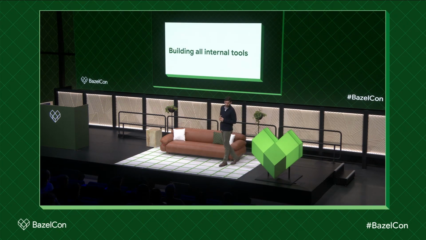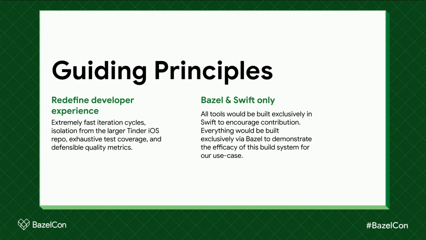Given the success of this approach and the ease of the migration, we then decided to apply these learnings to our internal toolchain to supercharge our team's impact with Bazel. Prior to this effort, our internal toolchain was largely composed of SPM-built executables that were committed directly to the repository. Additionally, the source code for these tools lived alongside the source code of the primary Tinder iOS application, thus inheriting its CI performance characteristics.